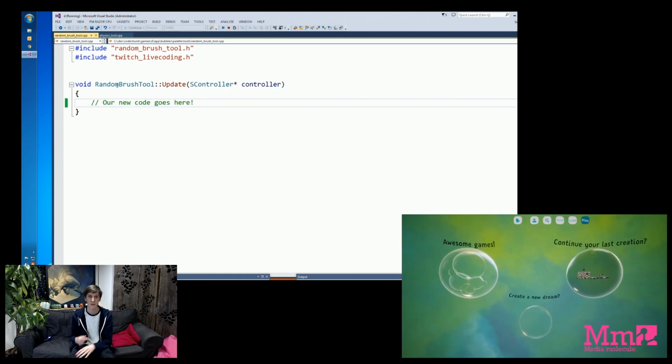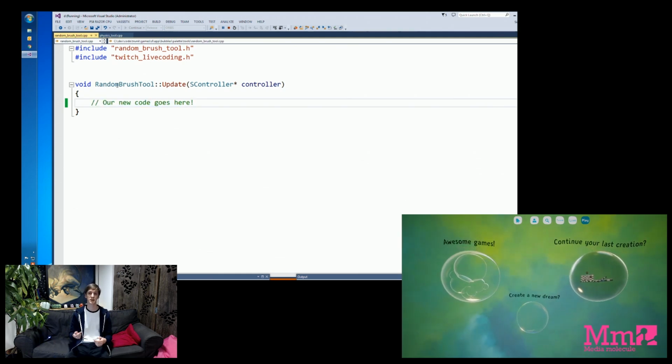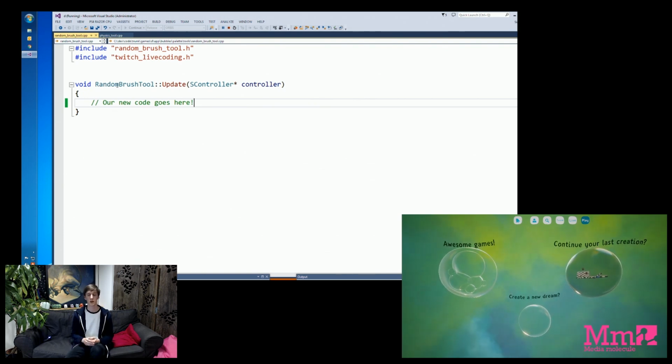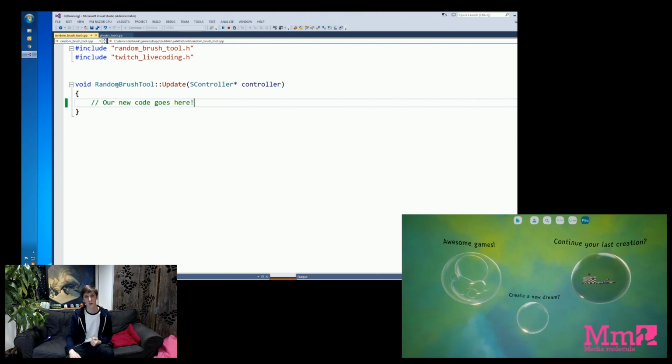It's worth testing that now. One thing that's worth doing as a developer is, every time you add a bit of code, to check that it's doing what you expect it to do. So what we want to do is make sure that this bit of code runs when we expect it.